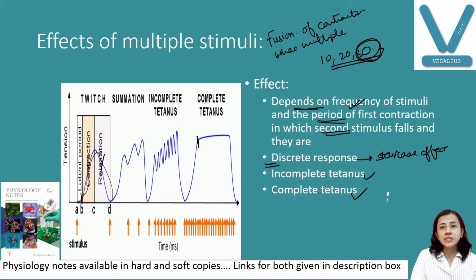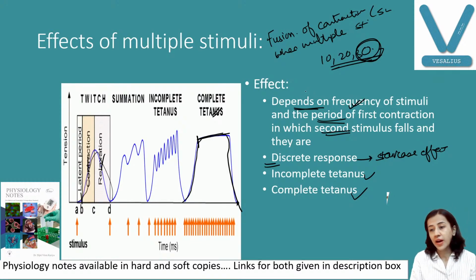When the muscle is stimulated with multiple stimuli, it is a state of sustained contraction. You can see here, there is contraction, no relaxation in between. This is complete tetanus, and when stimuli are over, then there is relaxation. So tetanus is a state of sustained contraction without relaxation, because of multiple successive stimuli.